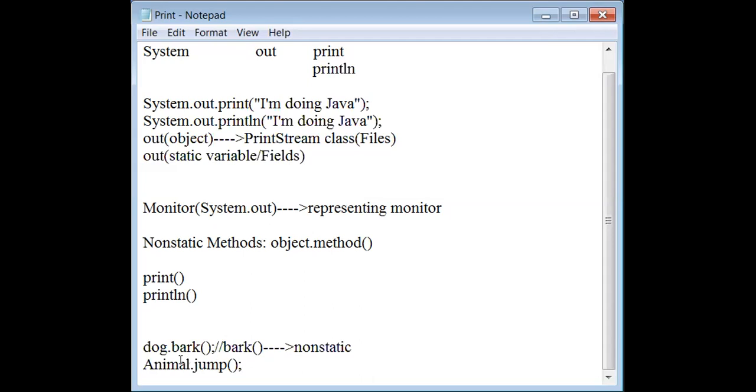Animal is a class, leave it. And dog is an object, leave it. Bark is a non-static method, and jump is a static method. Yes, exactly. Perfect. That is the thing.